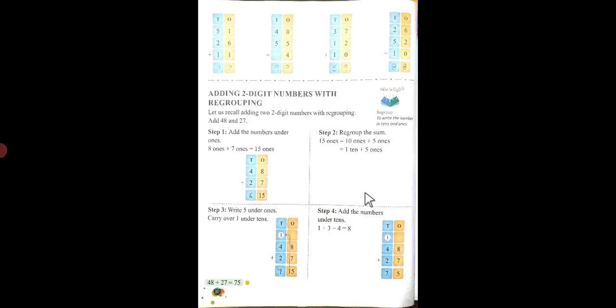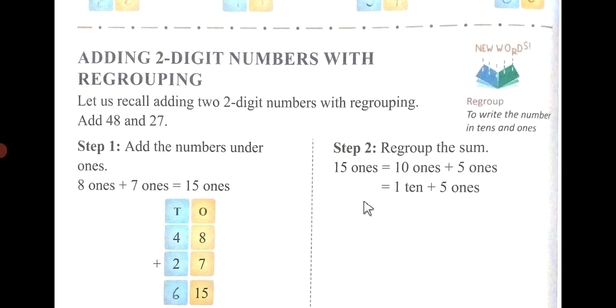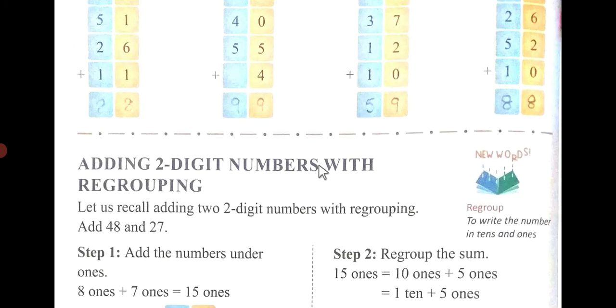So I have done it for you. You do it in your books. So here I have done one exercise for you.